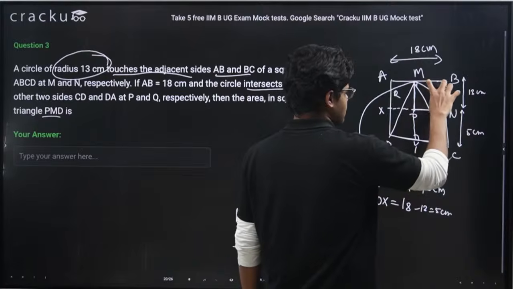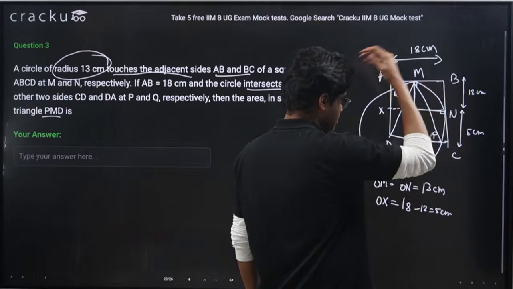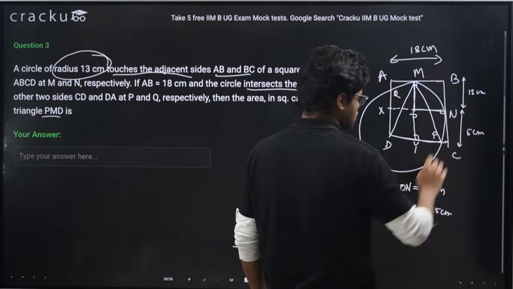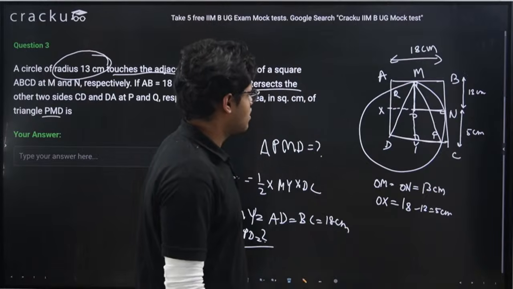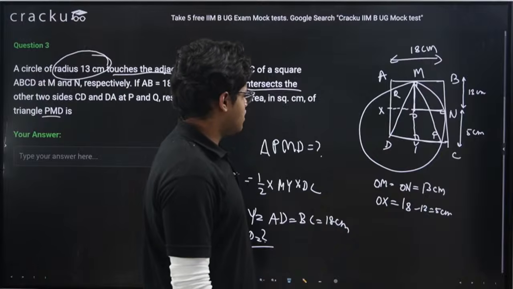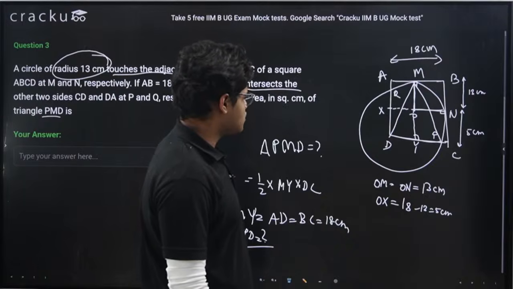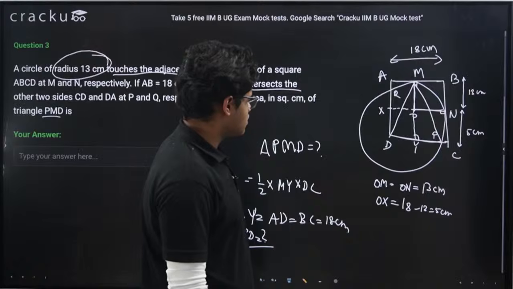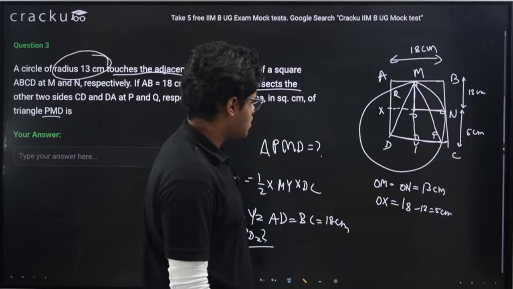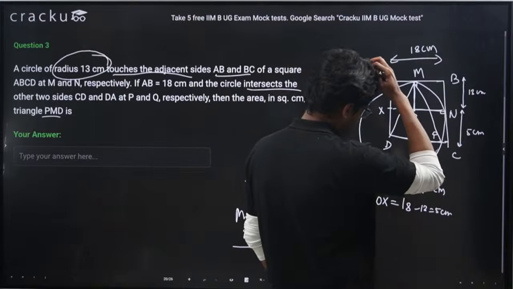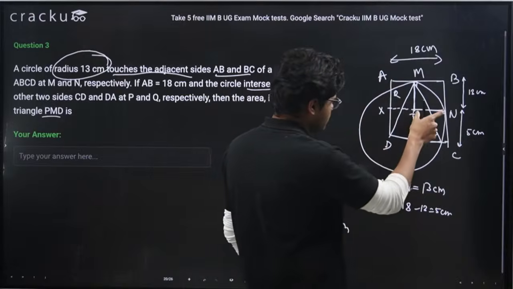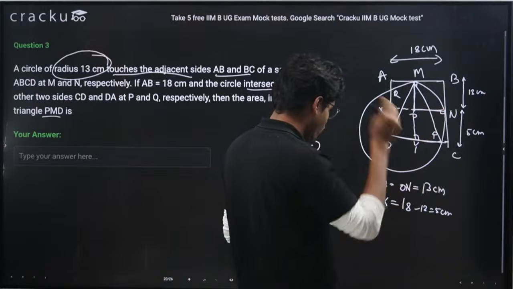This is 13 radius, so this will be equal to 13. This total is 18, means this much portion value is 5 centimeter. Okay. Now if you see, this is 13, this and this. Yeah, similarly, this portion ON is 13.